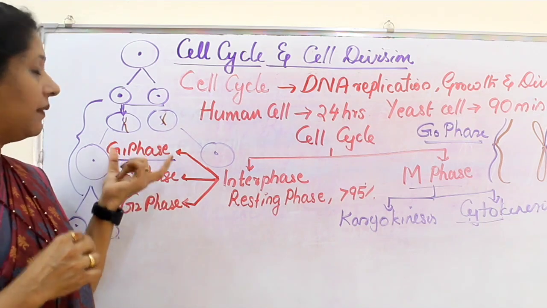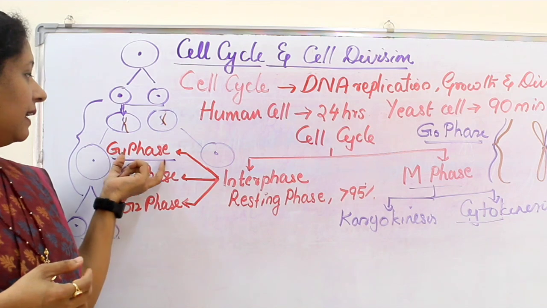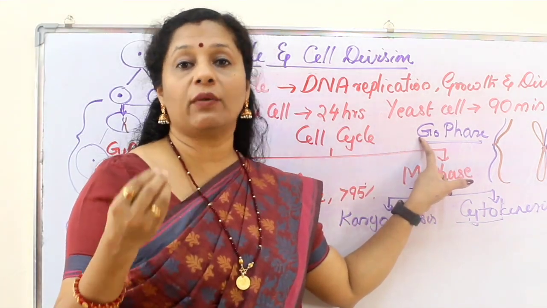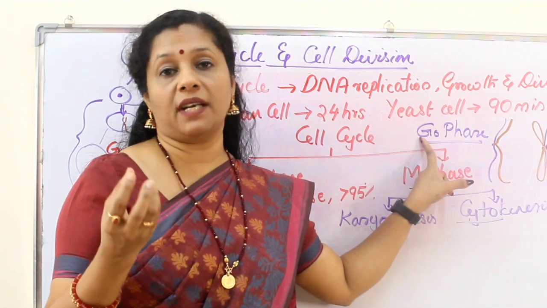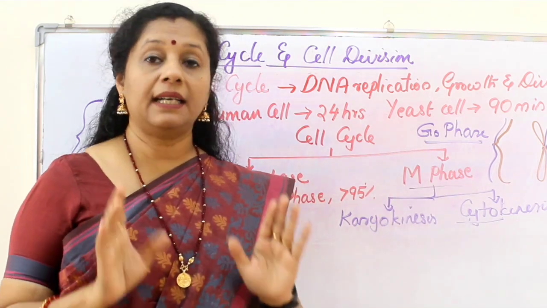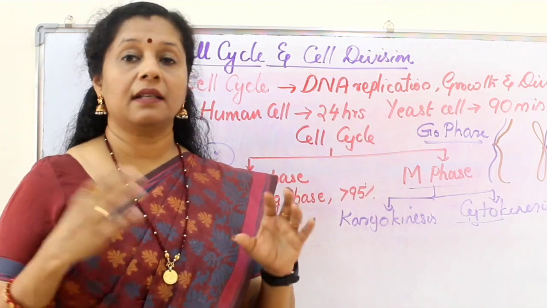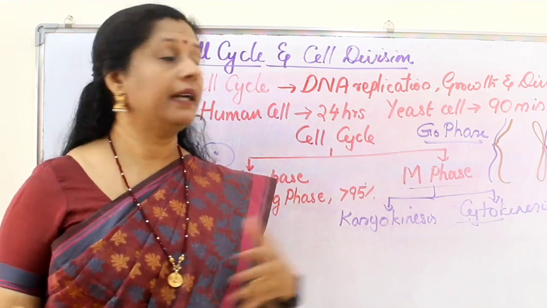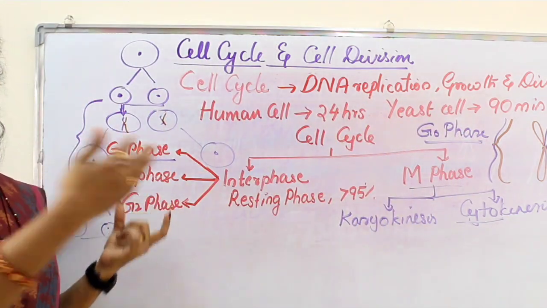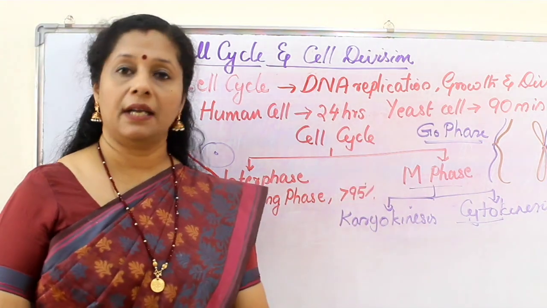During that time, if they are not ready to divide or they don't want to divide, they will exit this G1 phase and enter into another phase called a G0 phase. G0 phase or quiescent phase we say. There they are metabolically active but they don't divide until they are asked to do so by the body. Then when a need arises for them to divide, what will they do? They will come back to this G1 phase, then enter into S phase, G2 phase and mitotic phase and they divide. So G0 phase is also important.